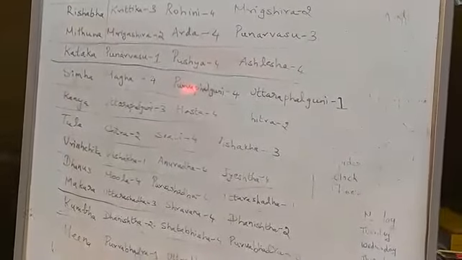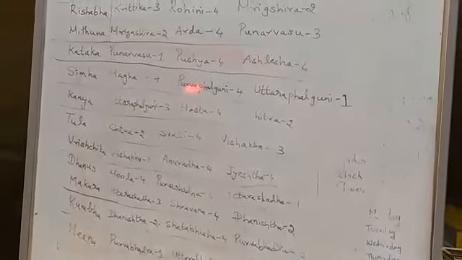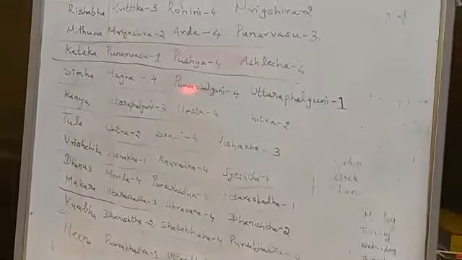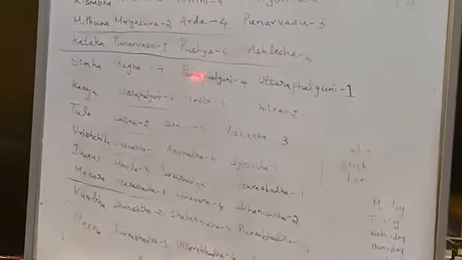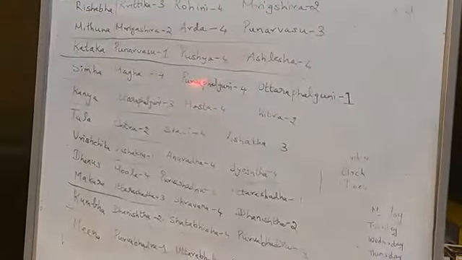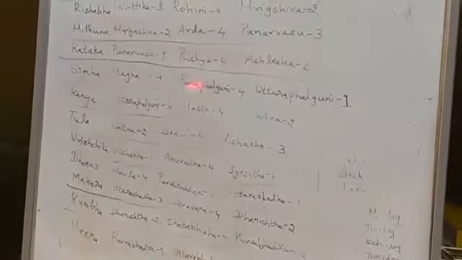So one nakshatra is equal to 4 padas. Then one pada is equal to what? One pada is equal to 1/4 of nakshatra, right?